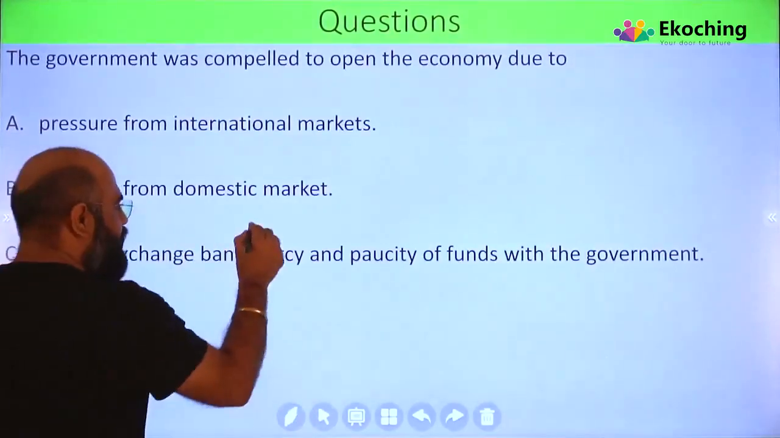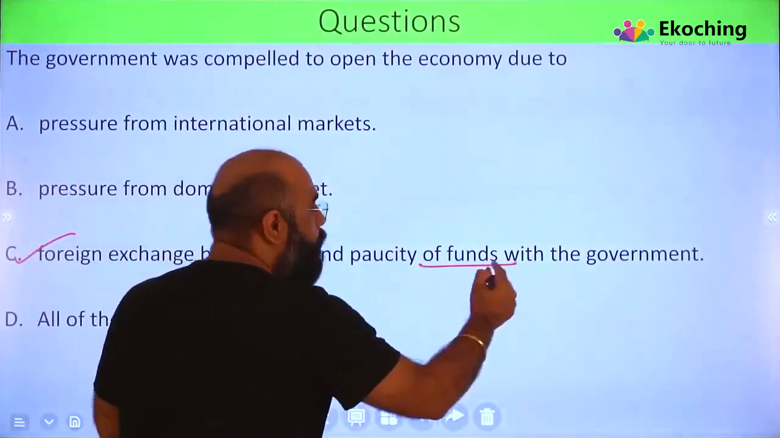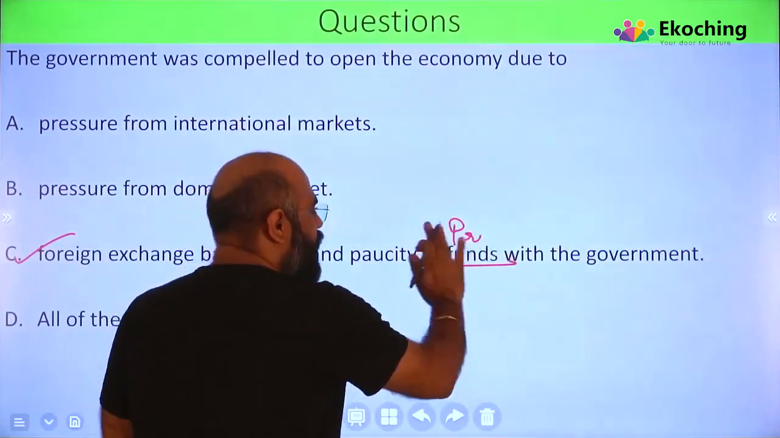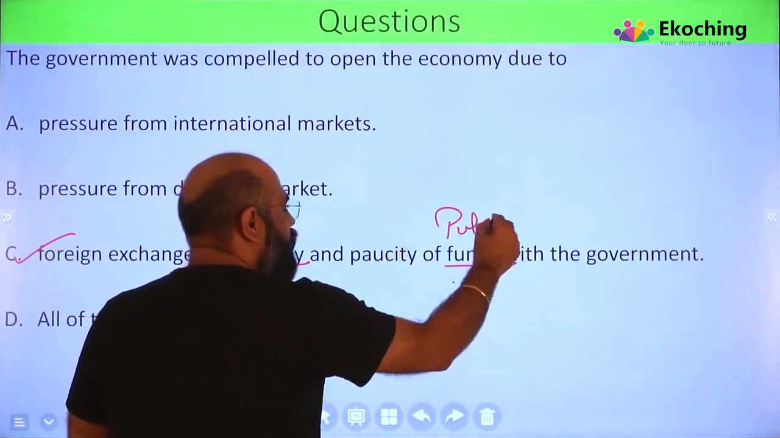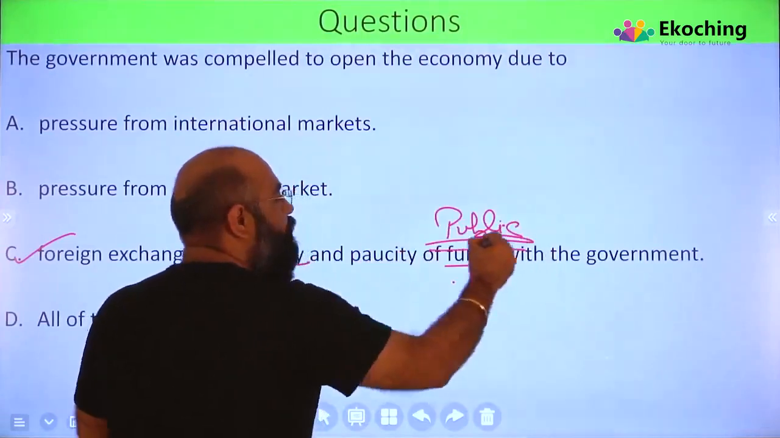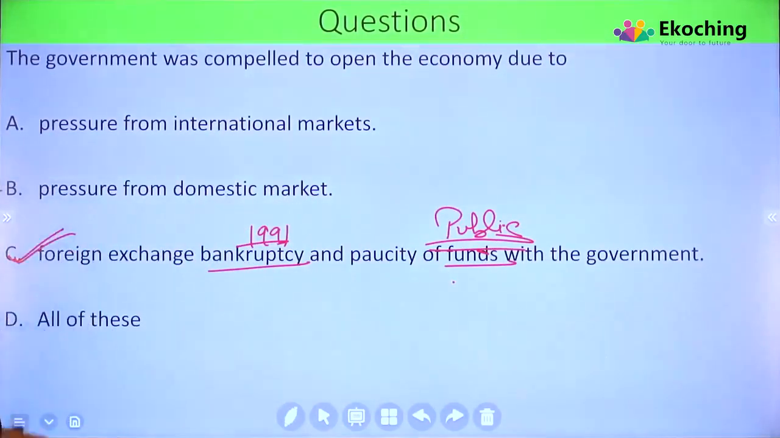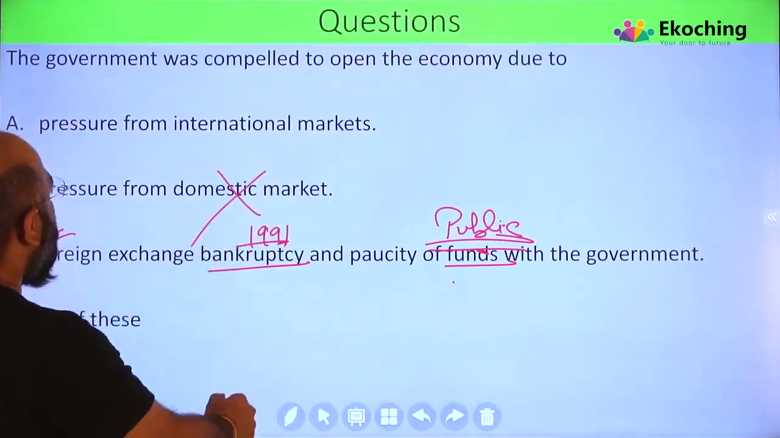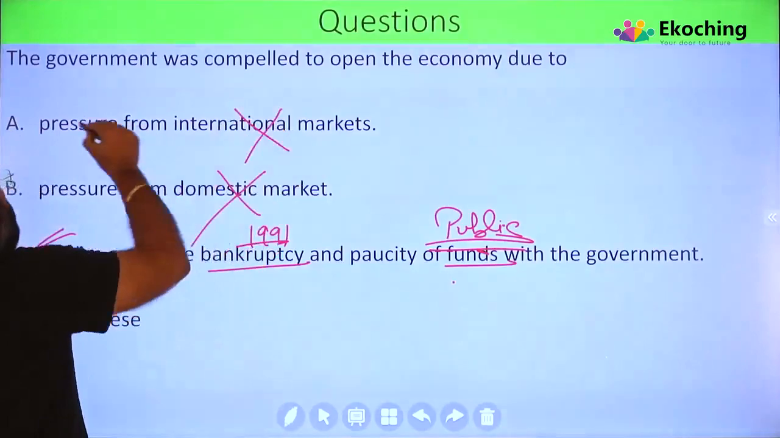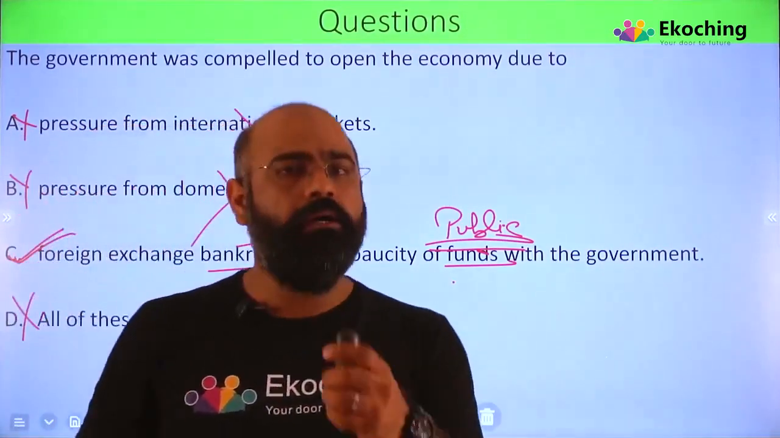We talked about the 1991 bankruptcy, and we talked about how the PSUs, their public sector funds, let alone expanding the public sector, they were not even able to sustain it. That is what is given. C option. Let's see others. Pressure from the domestic market, there was none. Pressure from the international market, there was none. So that's not their option, and that's why we'll go with option number C.